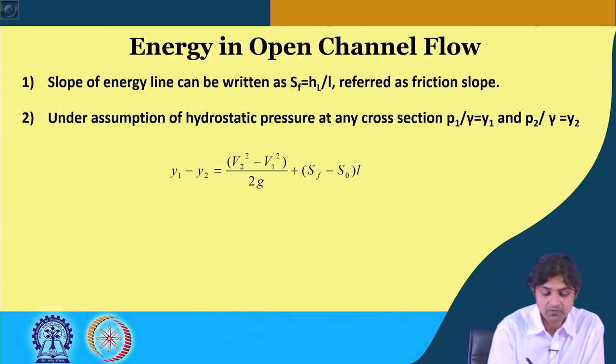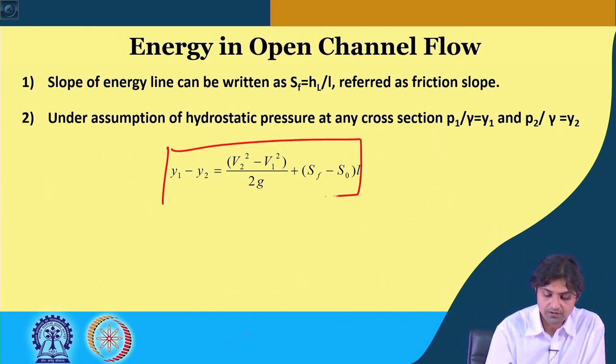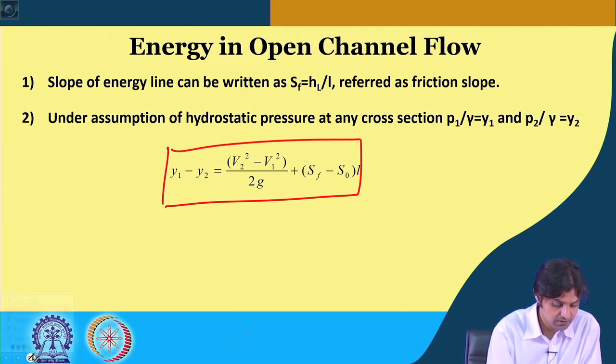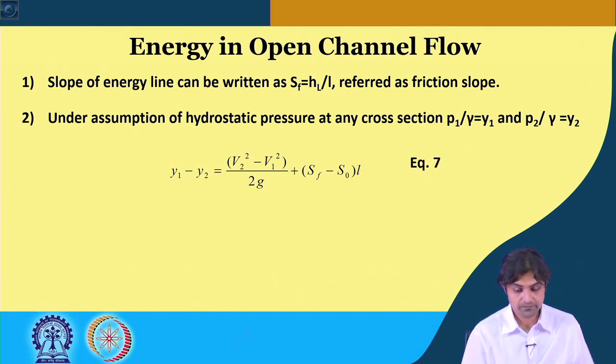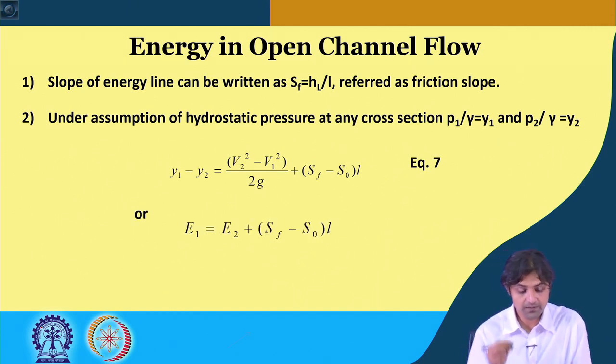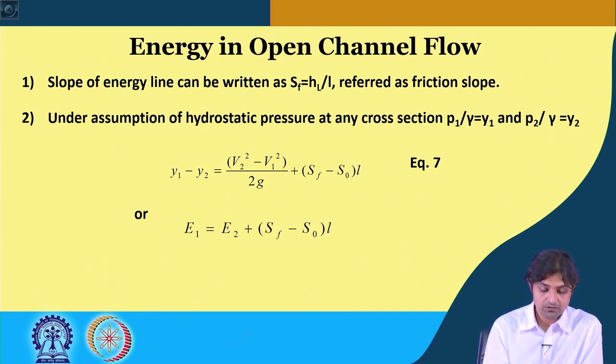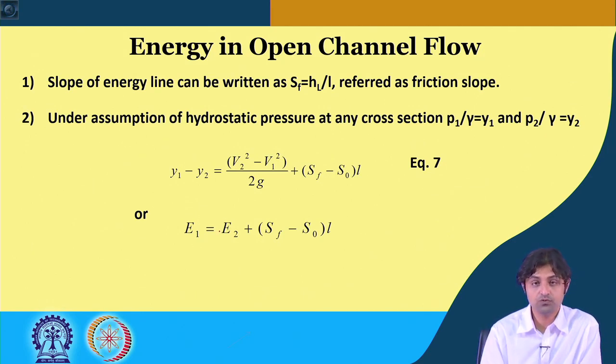Okay. This is the simplified equation that we get, and this we call equation number 7. The energy grade line at 1 is E1, which is Y1 plus V1 square by 2G, and on the right hand side E2.